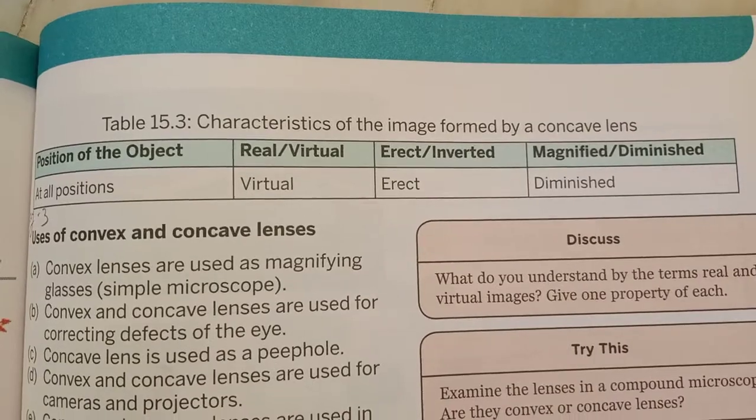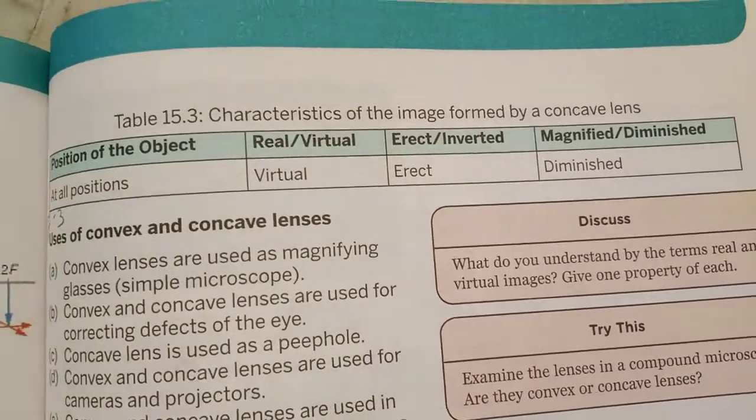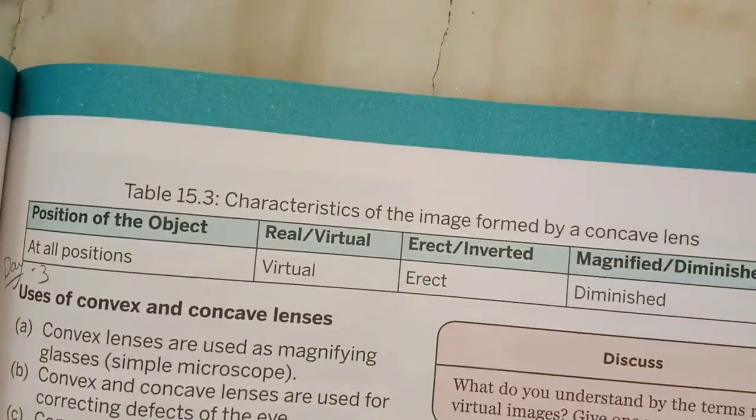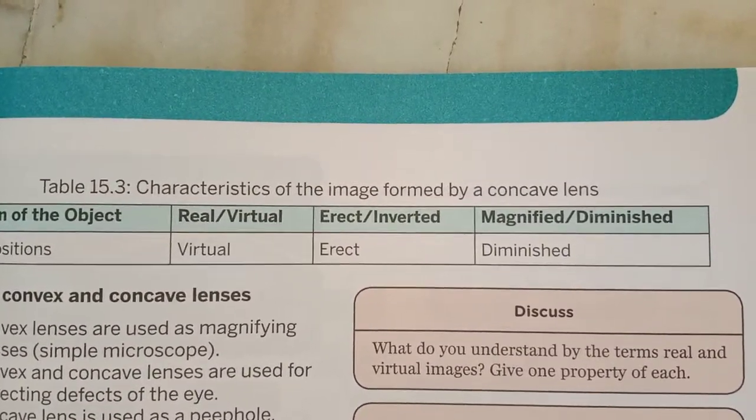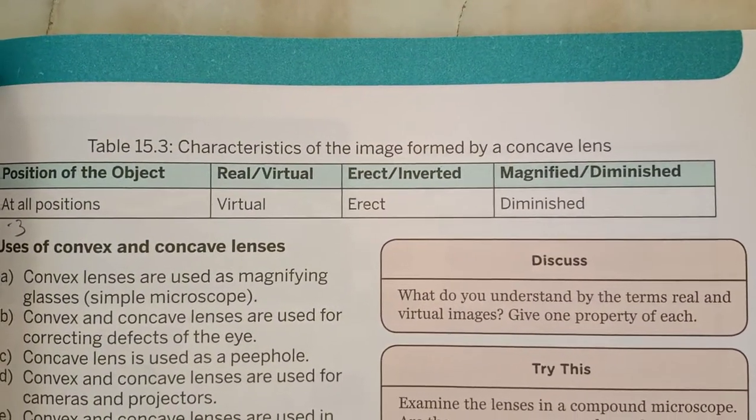In the case of concave lens, at all the positions, the image is always formed virtual, erect and diminished, smaller than the object.